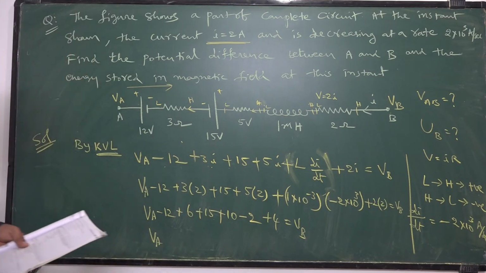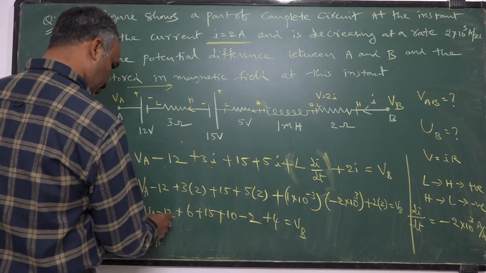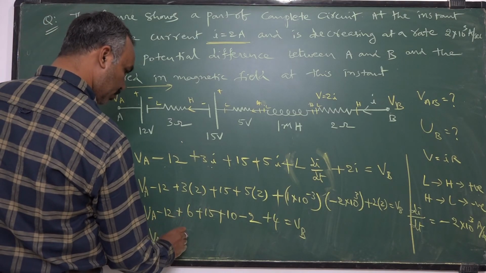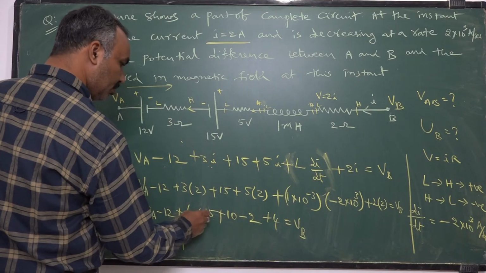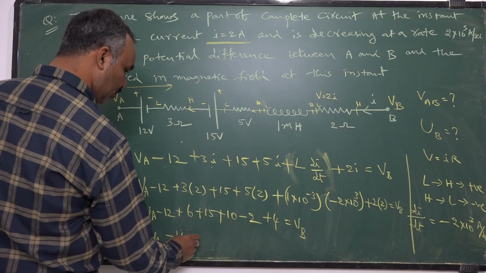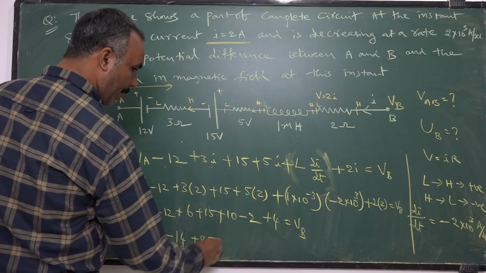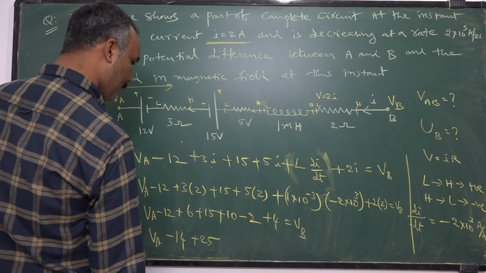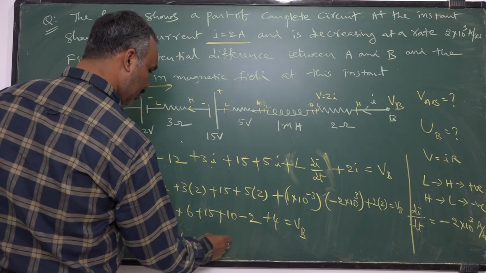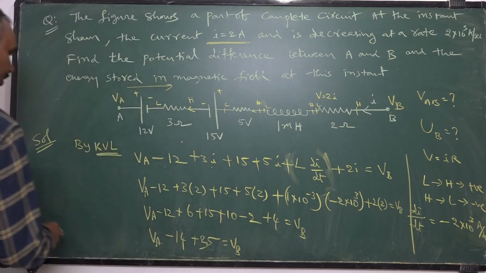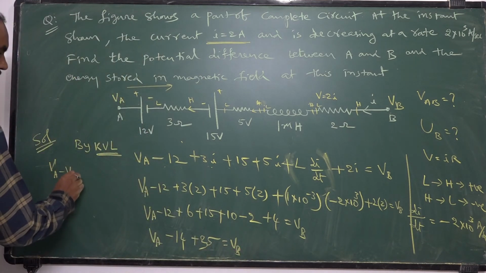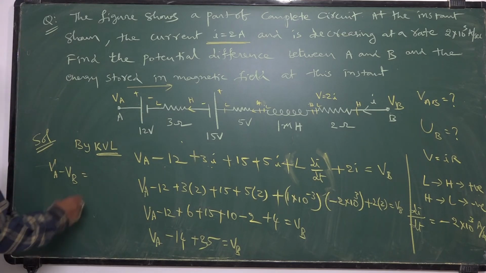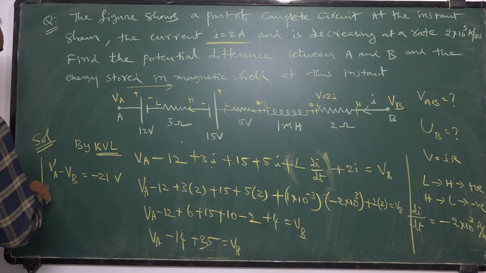So you will get minus 14 minus 12 minus 2, 21 plus 4, 25. 35 plus 10 is equal to VB. That you bring this side. VA minus VB is equal to minus 21 volts.